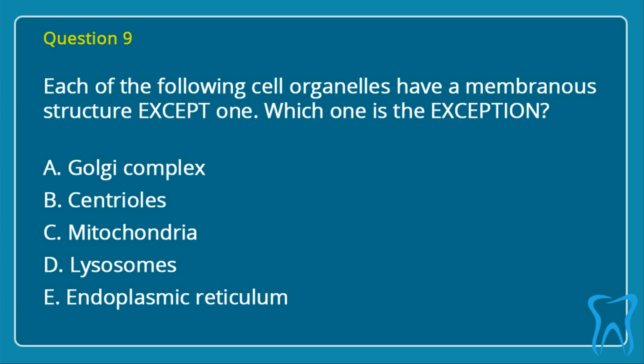Question 9. Each of the following cell organelles have a membranous structure except one. Which one is the exception? A. Golgi complex, B. Centrioles, C. Mitochondria, D. Lysosomes, E. Endoplasmic reticulum. Correct answer is B. Centrioles.